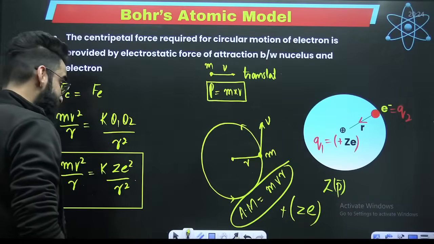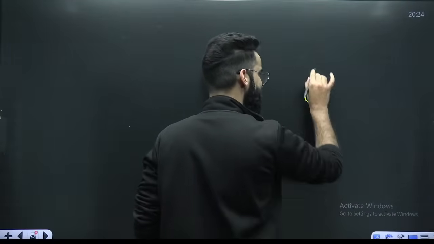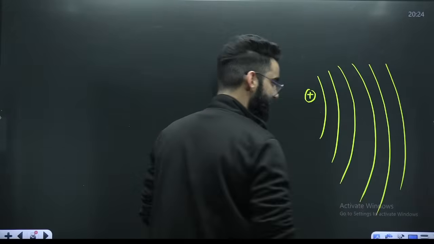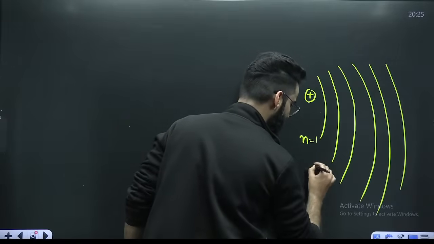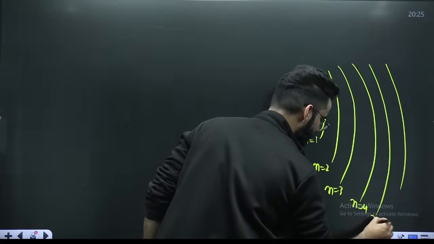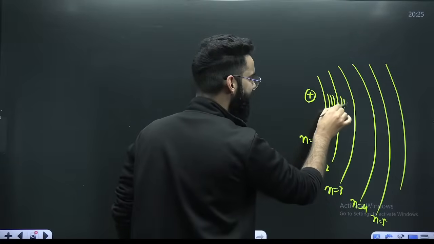Now, my dear students, as per Bohr's model, if this is the nucleus, there are infinite shells around the nucleus. Imagine here n is equal to 1. Here n is equal to 2. Here n is equal to 3. n is equal to 4. n is equal to 5. In between, there will be infinite shells.